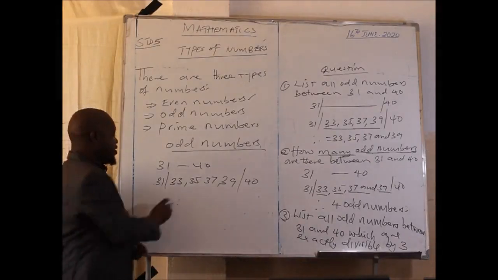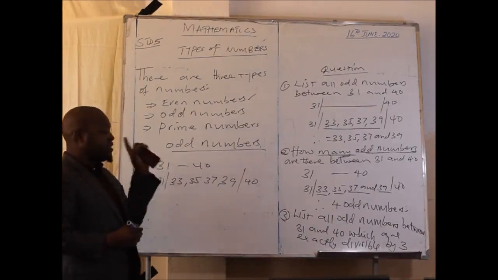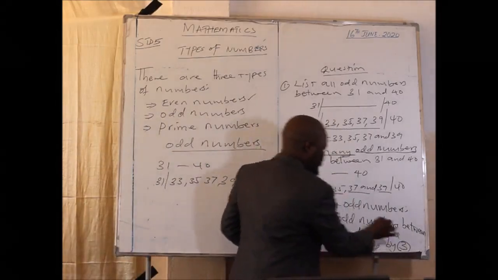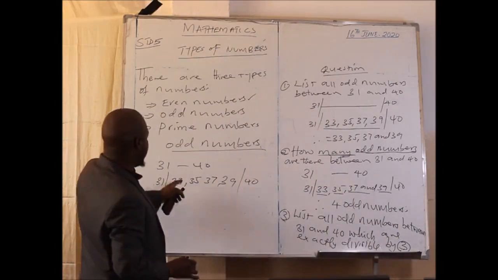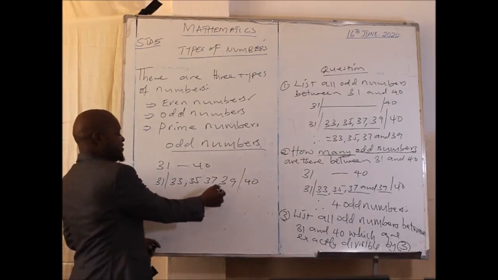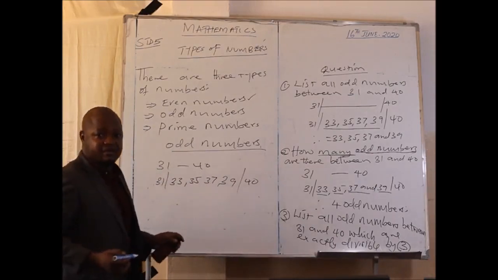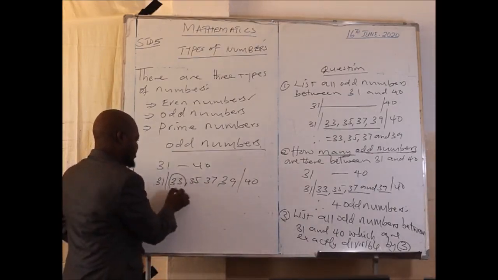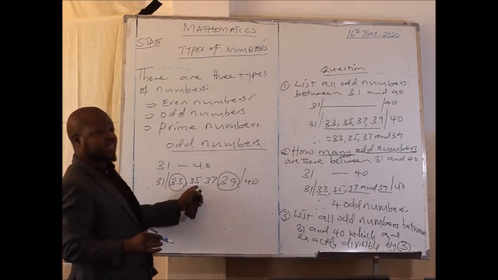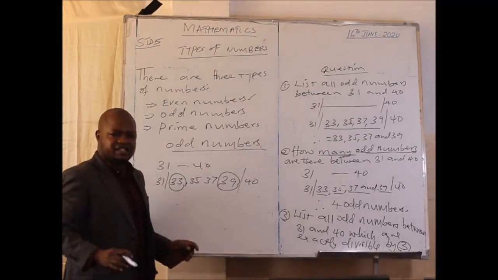Now, from here, you look at these numbers, then you pick the numbers which are exactly divisible by 3. When you are picking, we have 33, 35, 37, and 39. So which numbers here are exactly divisible by 3? Here we have 33, and we also have 39. 35 is not exactly divisible by 3, but it is divisible by other numbers. 37 is not exactly divisible by 3.